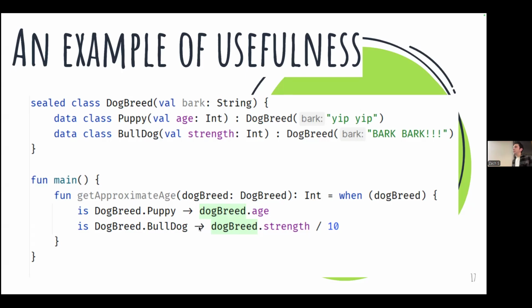So it's a really nice way of representing this union type where a dog breed is either a puppy or a bulldog and it can't be anything else. And then that allows us to check and correspond each class to a very specific implementation, I guess. Does that answer your question?